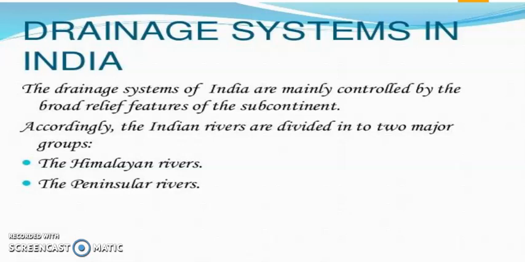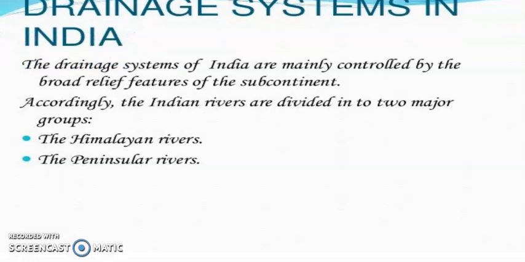For example, Ganga, Brahmaputra and Indus are all Himalayan rivers because they start from the Himalayan region only. And Krishna, Kaveri and Godavari are all peninsular rivers because they flow from the peninsular region, and generally they start from the Western Ghats or the Central Highlands.